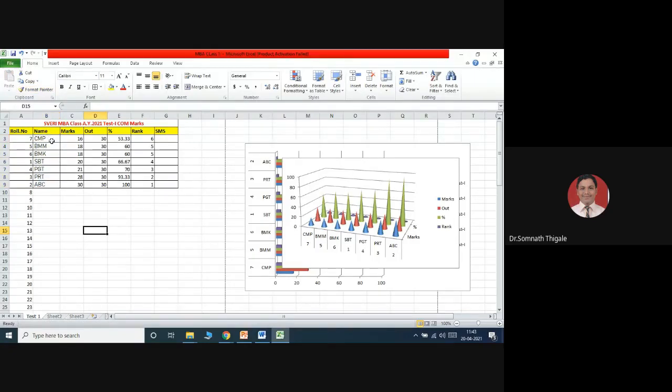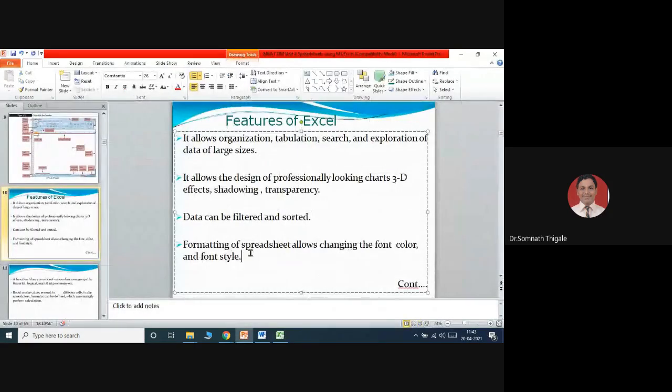I just want to use different colors for different entries. So I'll select red for this, blue for this, and brown for this. Like this you can change the color combinations also. So formatting of a spreadsheet allows changing the font color and font style. That part we have seen.